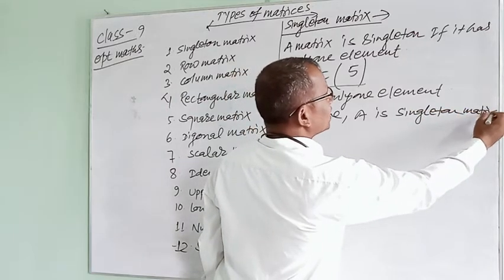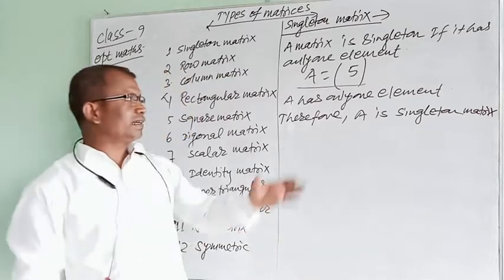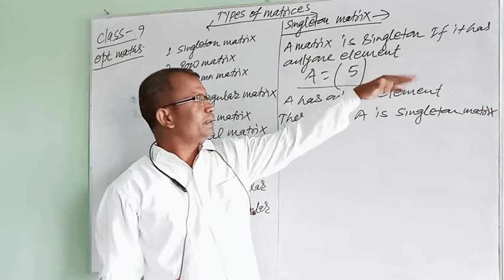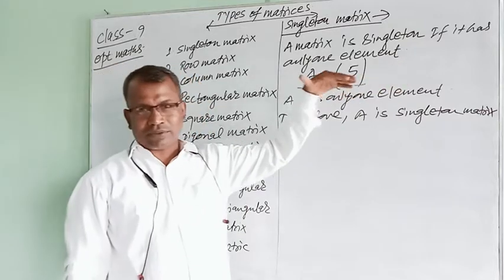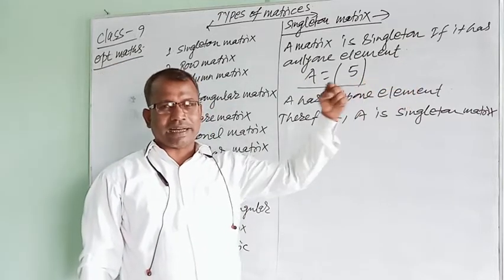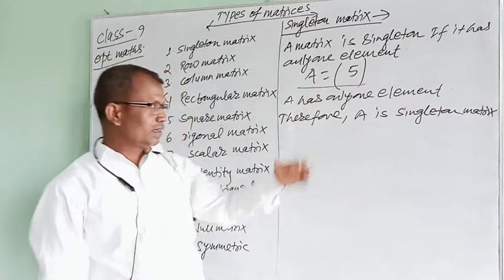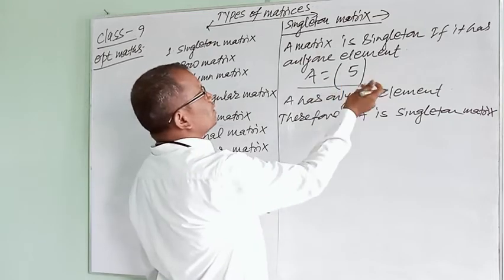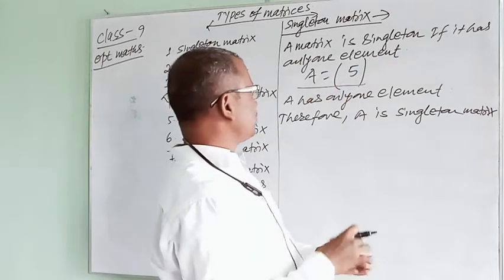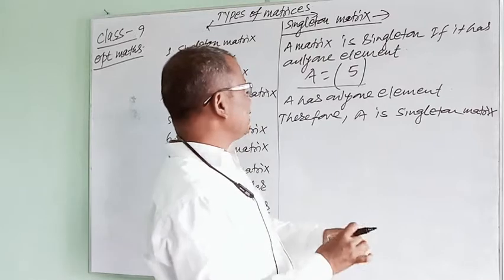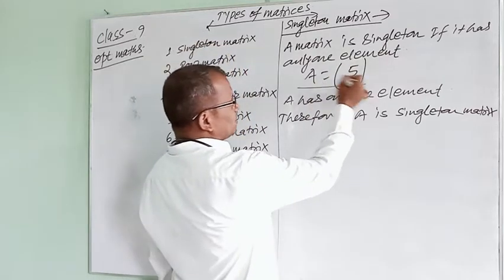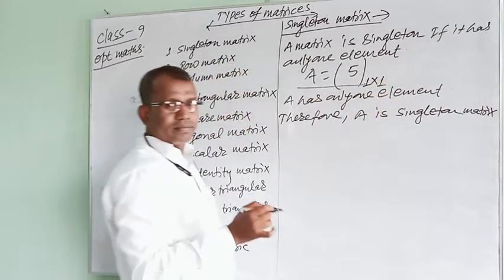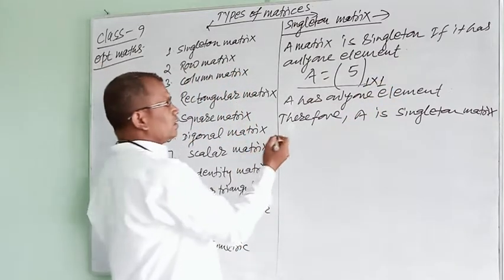We are able to say that A is a singleton matrix. A has only one element, and the definition says that if a matrix has only one element, the matrix is defined as a singleton matrix. Also, on the account of order, we can define a singleton matrix. Since this matrix has only one element, its order is 1 by 1.